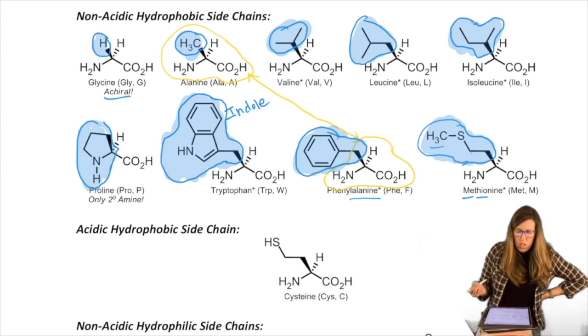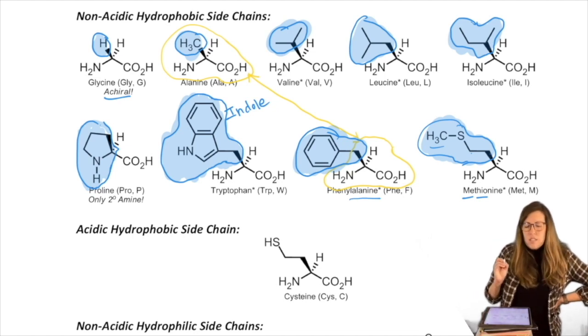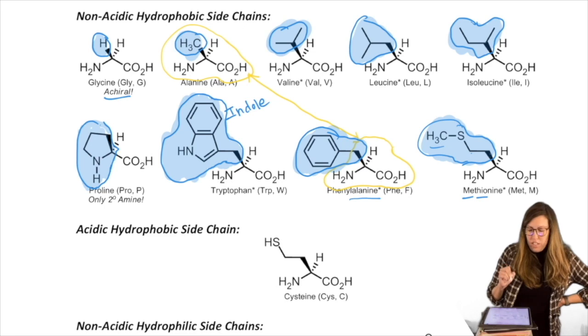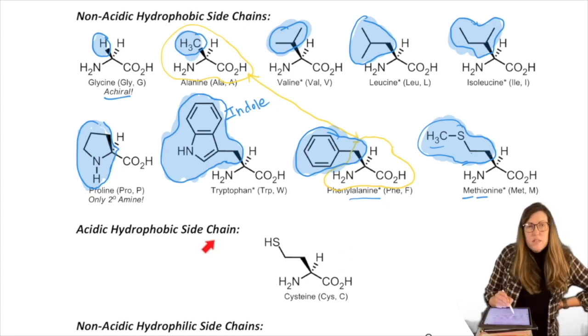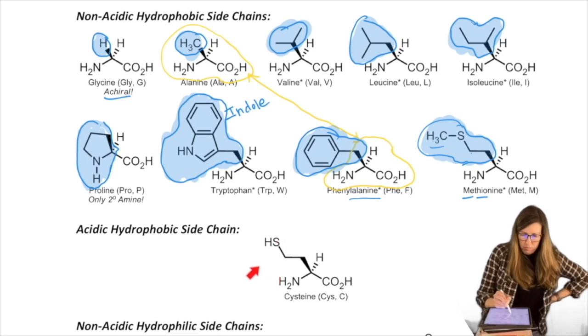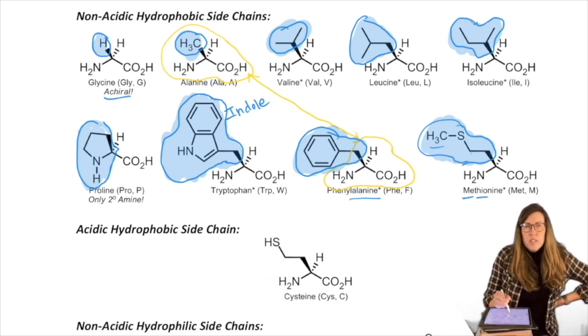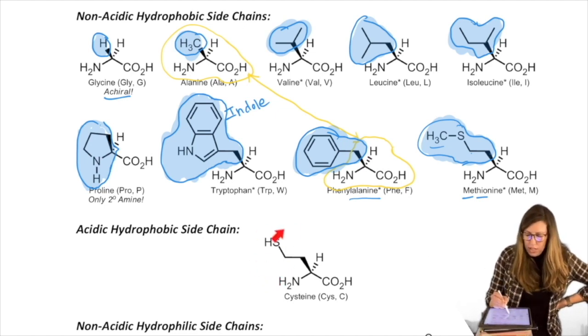Okay, those are our hydrophobic side chains. They also are not acidic. Now, if the reference book you use classifies them as acidic versus basic, the only acidic hydrophobic side chain would be the one with sulfur, although Klein doesn't classify it as terribly acidic, so it's kind of borderline.